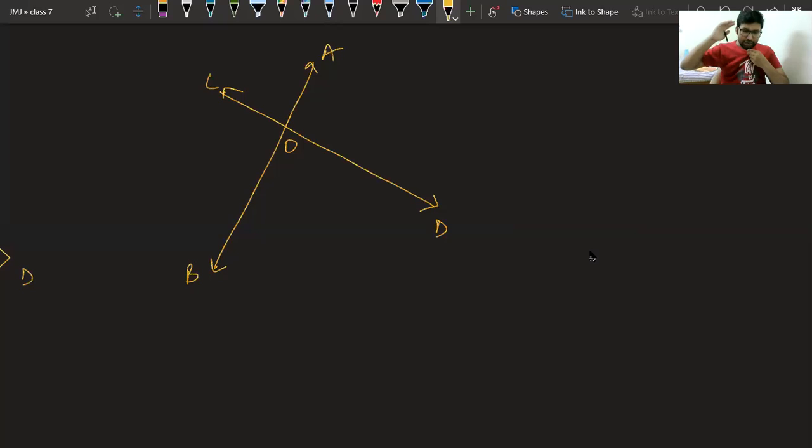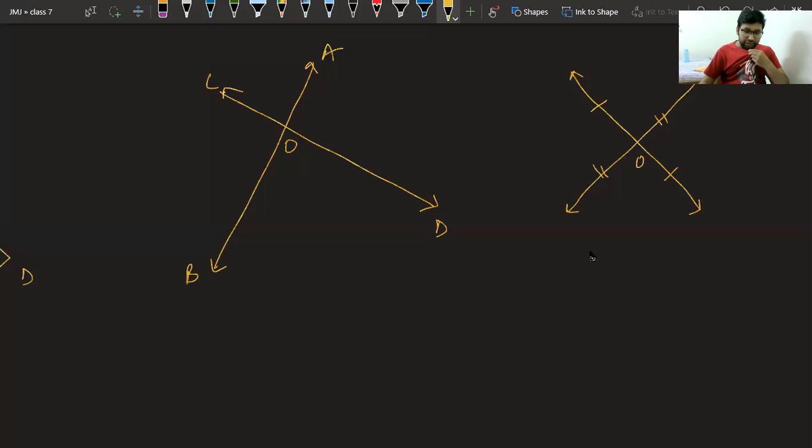They are intersecting at point O, but if they intersect in this way, that O comes in the midpoint, that the parts are equal, we say that they are bisecting each other.